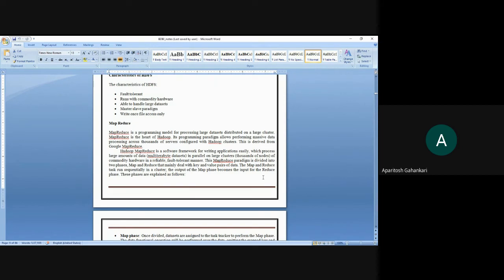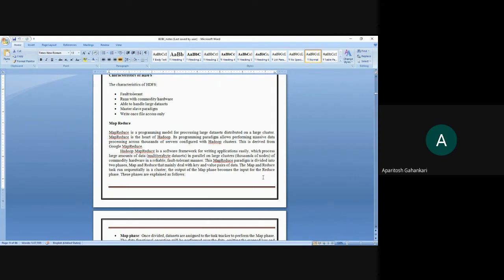Okay, so MapReduce is the heart of Hadoop, and this programming paradigm allows us to perform operations on massive data. Again, this is derived from Google MapReduce.